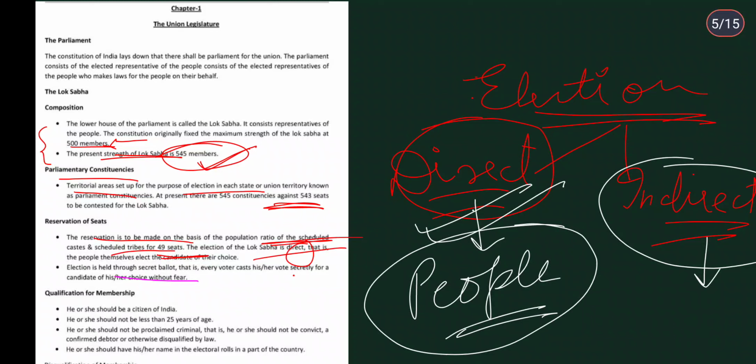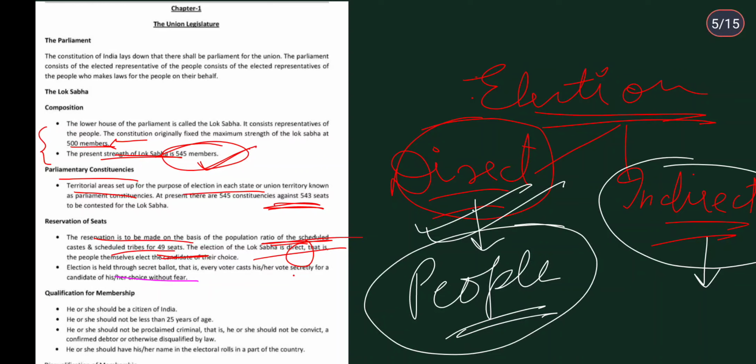Okay, so this was about reservation of seats. So you need to remember how many seats were reserved for which category: scheduled castes and scheduled tribes should have 49 seats. For them it's reserved according to the population ratio.